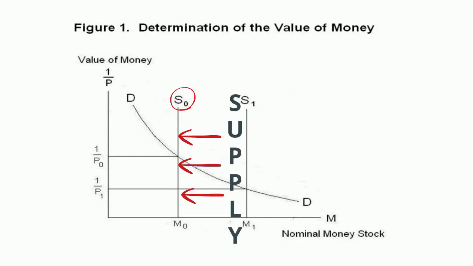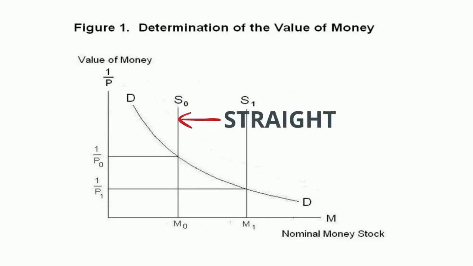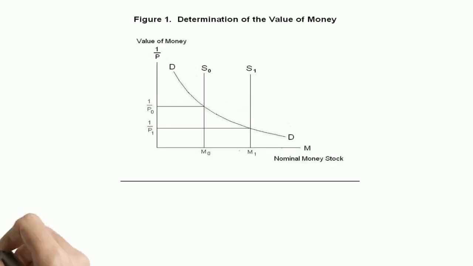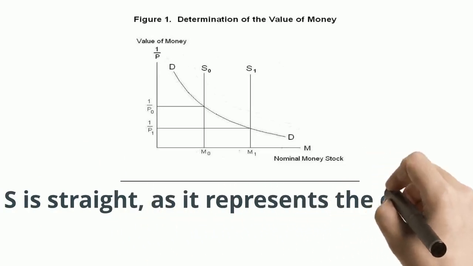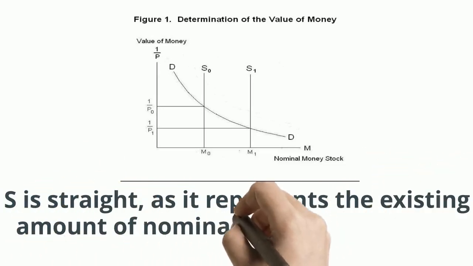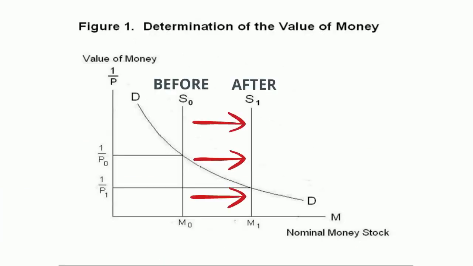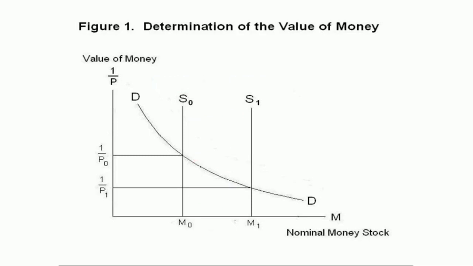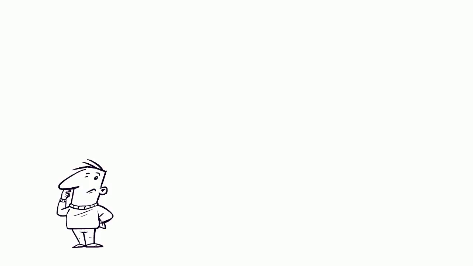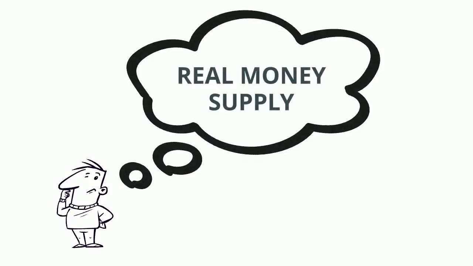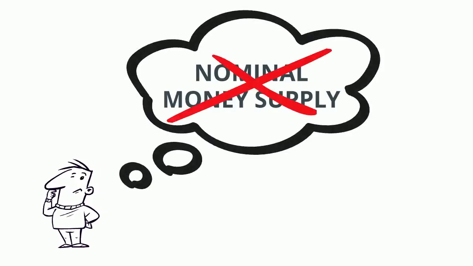You may notice that on the chart, S is a straight line, while D is curved. S is straight as it represents the existing amount of nominal money balances in circulation. If the central bank increases that supply, S moves towards the right. The demand for the nominal money stock is a downward curve towards the right because people make their decisions based on the real, not nominal, quantity.